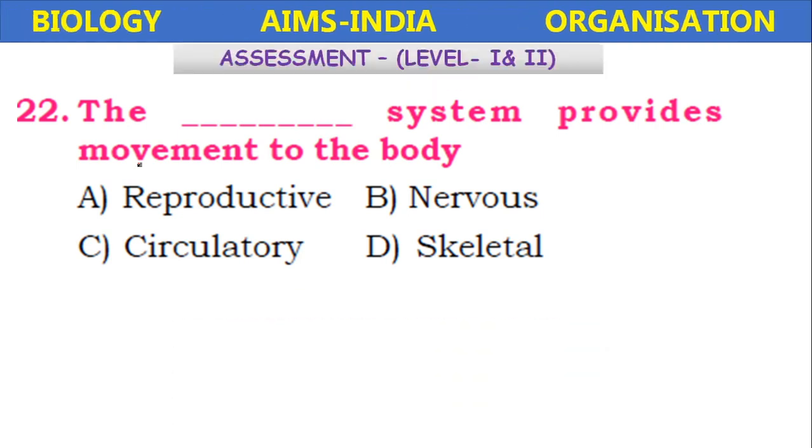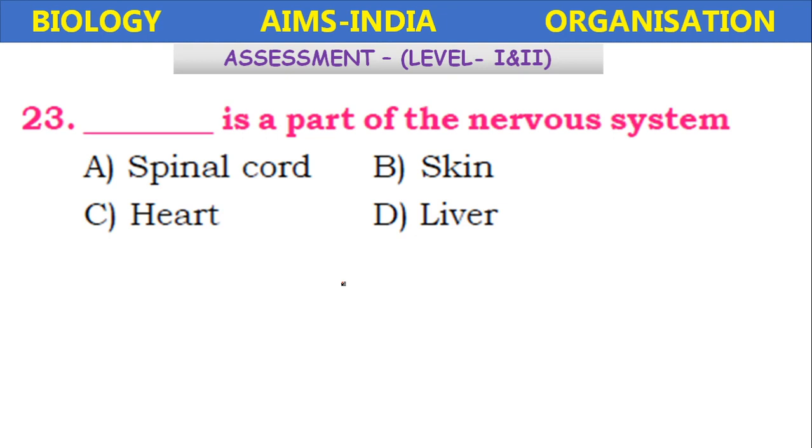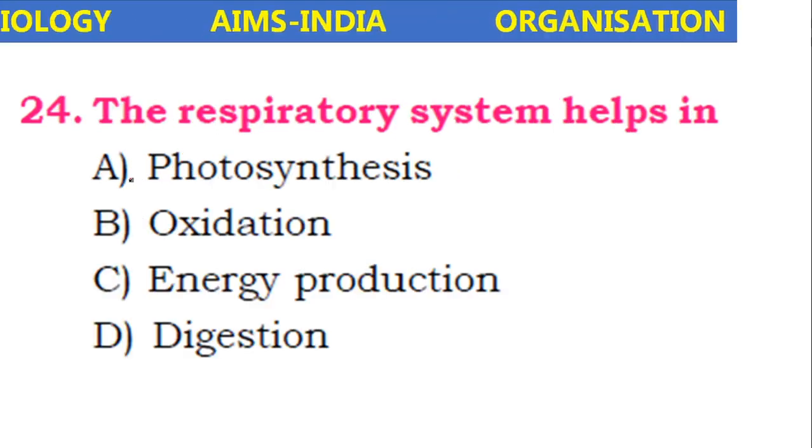The dash system provides movement to the body: reproductive, nervous, circulatory, skeleton. It is the skeletal system which provides movement to the body. It gives support and movement. Dash is a part of nervous system: spinal cord, skin, heart, lung, liver. So brain and spinal cord are the parts of nervous system. So here spinal cord is given. A is the right answer.